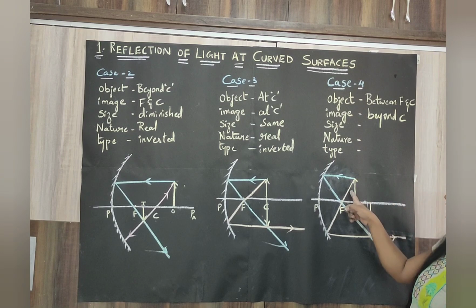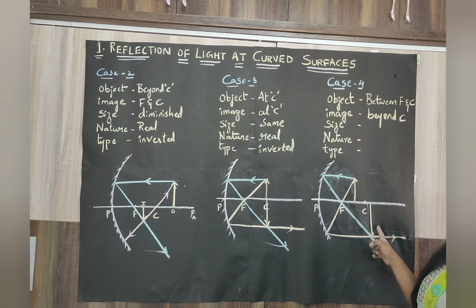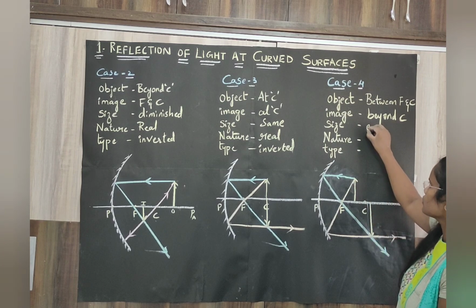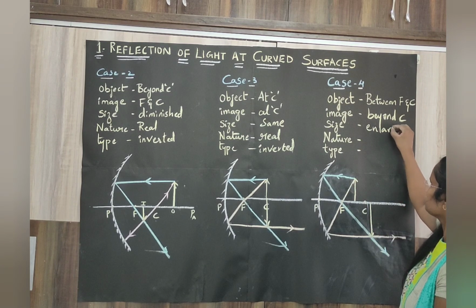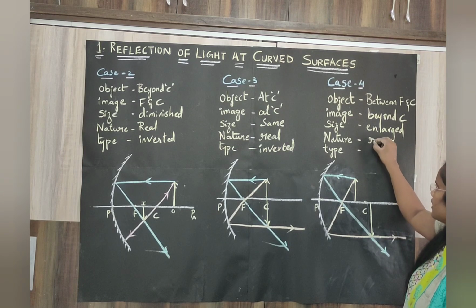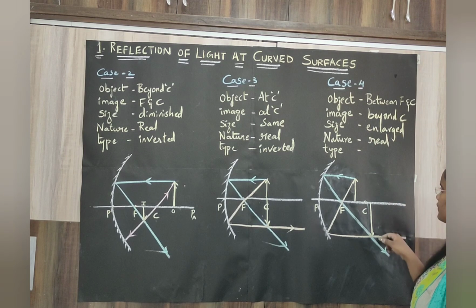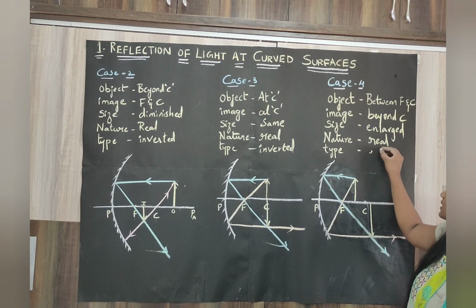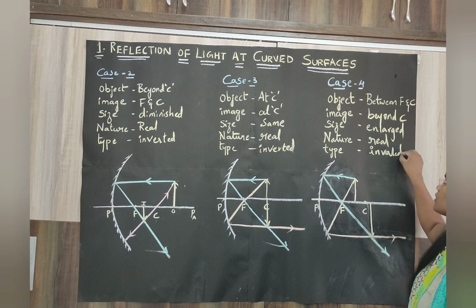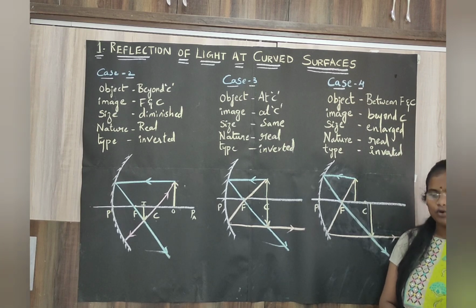And the size of the image is larger than the size of the object. Yes or no? So enlarged. And the nature of the image is real, because the image is formed in front of the mirror. And the type of the image is inverted, real images are always inverted. So this is case number 4.